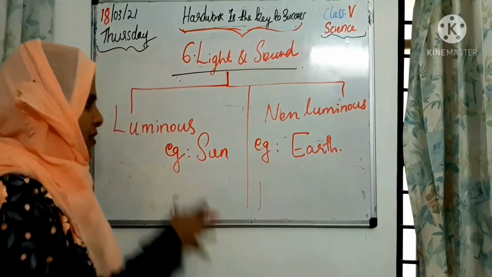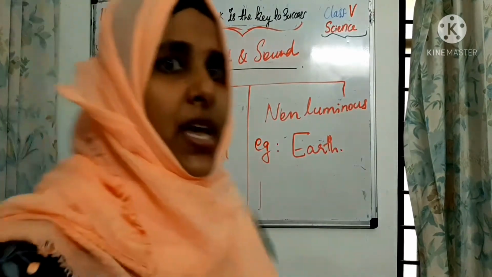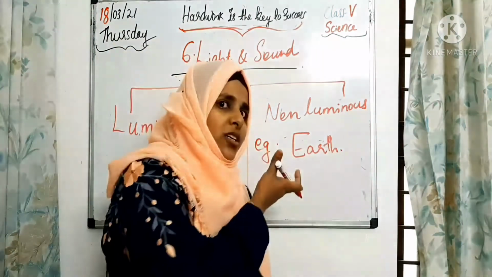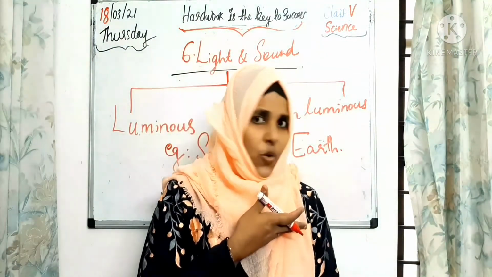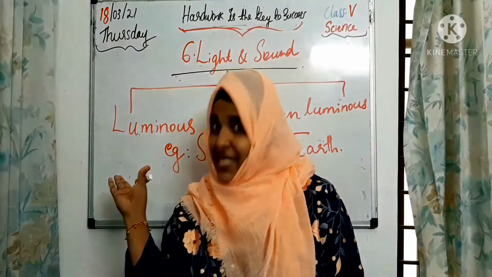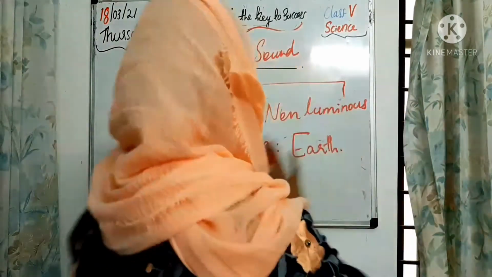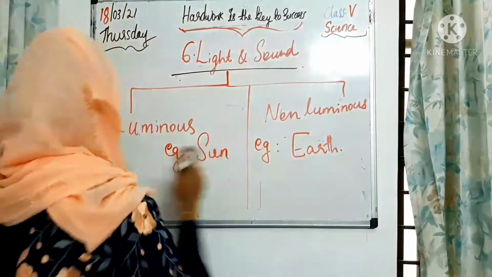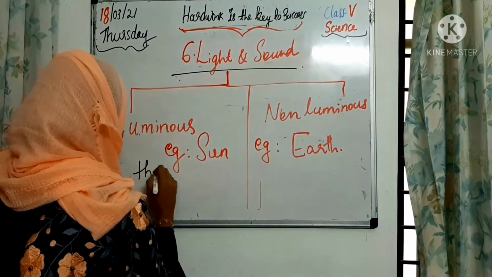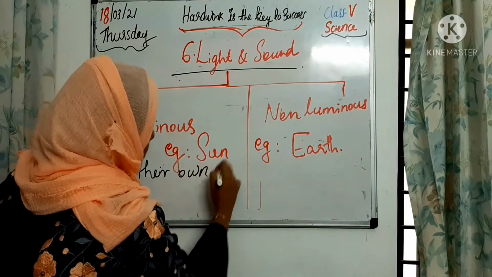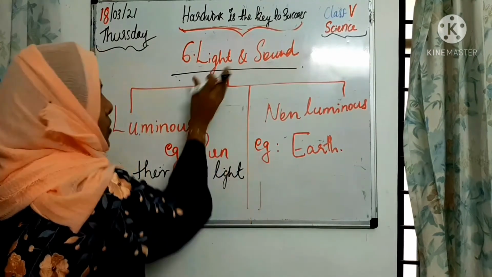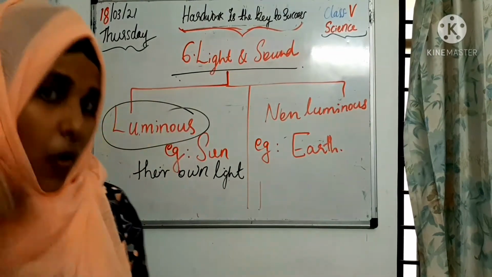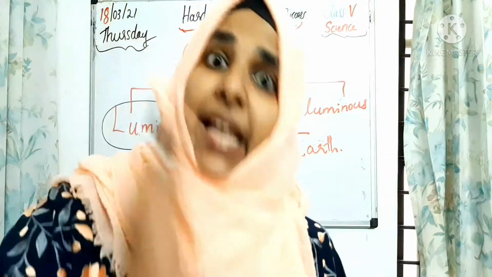So what is the main difference between these two, children? The sun is producing its own light, is it? But what about earth? Is it producing its own light? No. We get the light from the sun, is it? So these are the main differences. Objects that produce their own light, we call luminous objects.